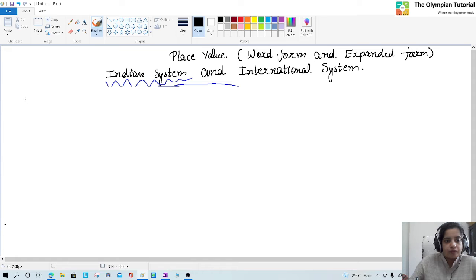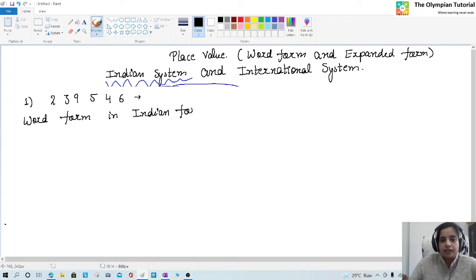So if in question number 1 it is written 239546, we can take that, and you have to write word form in Indian system. So to write word form in Indian system, kids, what we will do, we will firstly put the commas before 3 digits, 2 digits.